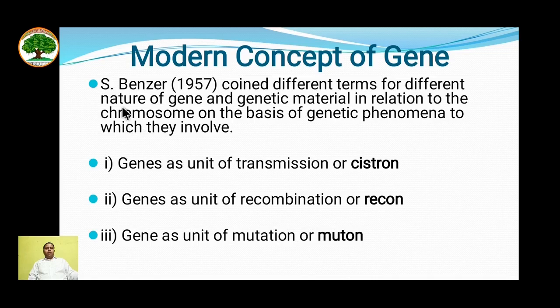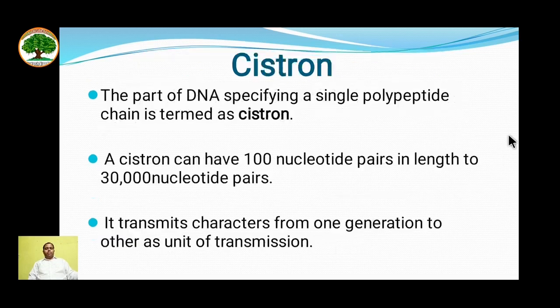The modern concept was further developed by S. Benzer in 1957, who coined different terms for the nature of genes and genetic material in relation to the chromosome and the genetic phenomena in which they are involved. The first is the gene as a unit of transmission, called cistron; the unit of recombination, called recon; and the gene as a unit of mutation, called muton. Let's see these terminologies one by one. Cistron: the part of DNA specifying a single polypeptide chain is termed a cistron.